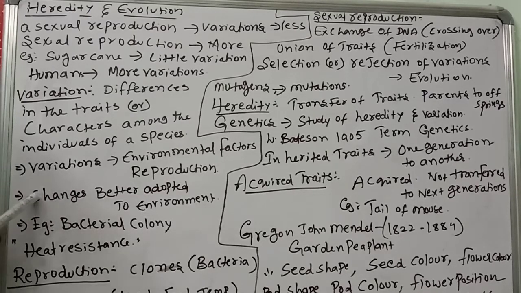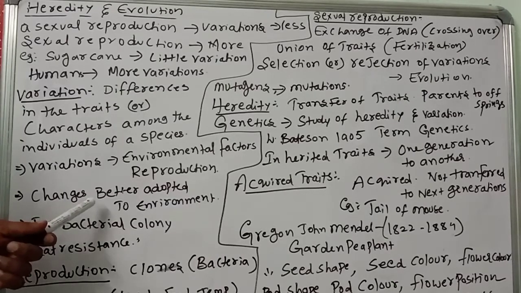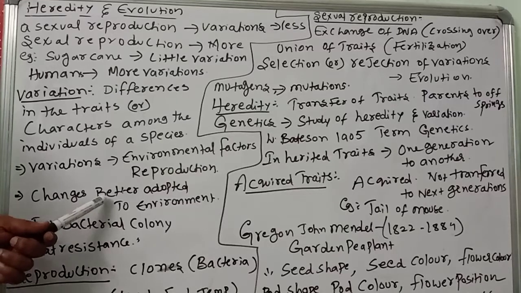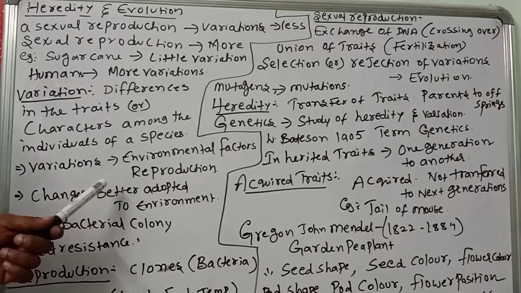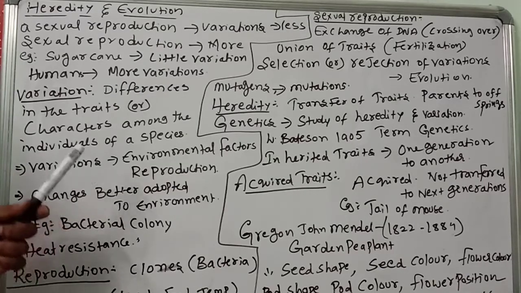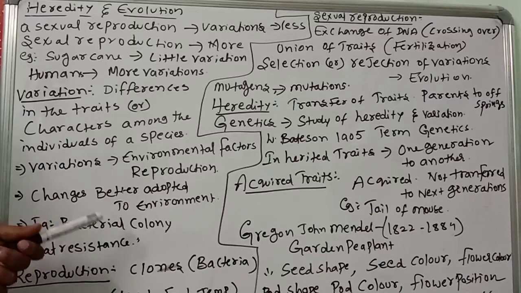For example, take environmental factors. Suppose some environmental changes happen suddenly. Those who have the resistance power to face that change will adapt to the new environment and survive. For example, climatic changes are happening, right? Those who can adapt to the changed conditions can survive. That resistance character is called variation. Those who cannot adapt, who don't have the resistance, will die.